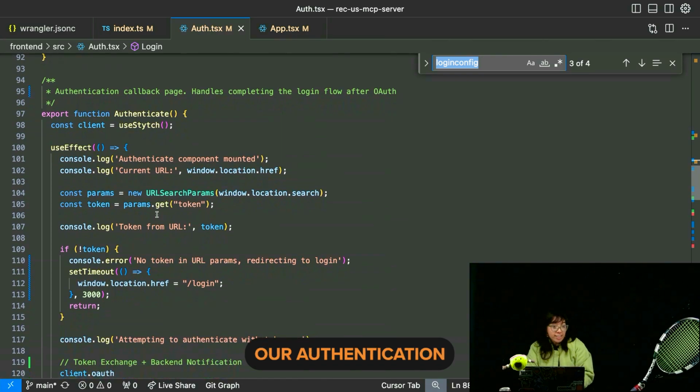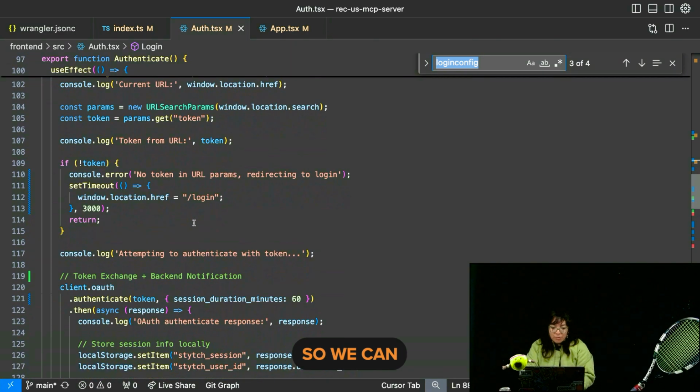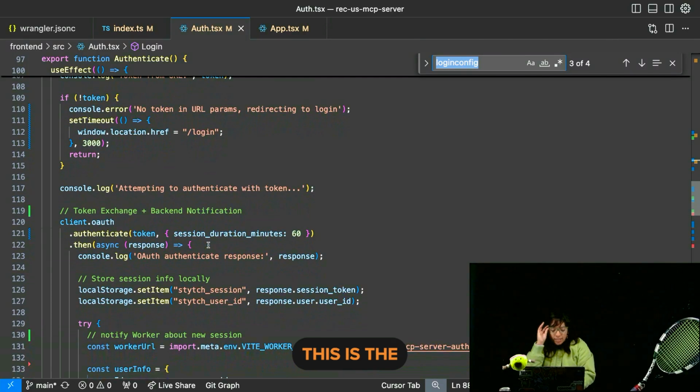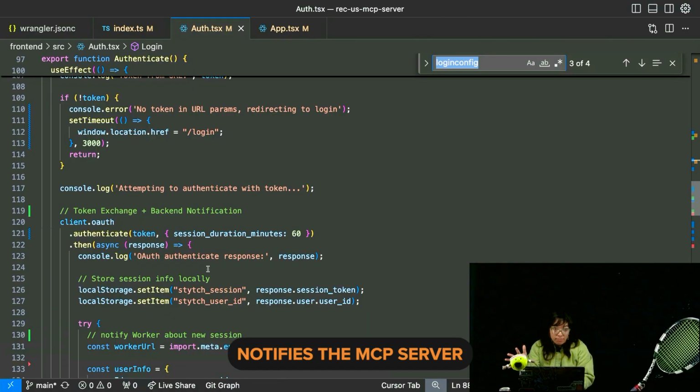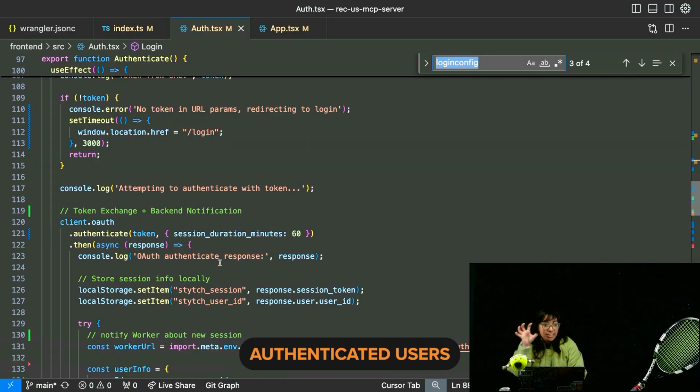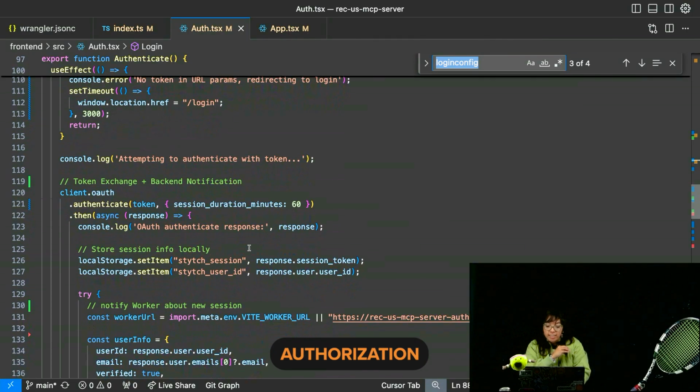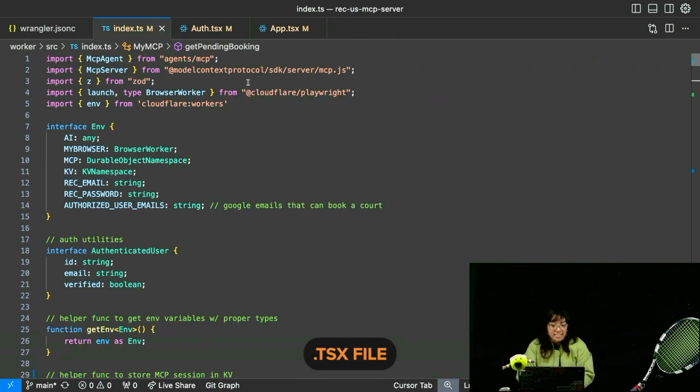And here is our authentication callback page, so we can exchange the token and notify the backend. This is the critical handoff where the front end exchanges the Google OAuth token for a Stytch session and then immediately notifies the MCP server with the authenticated user's details, bridging the gap between the front-end authentication and the back-end authorization. So that was our auth.tsx file.